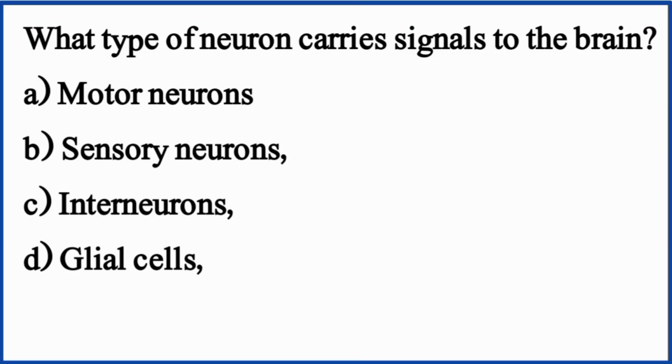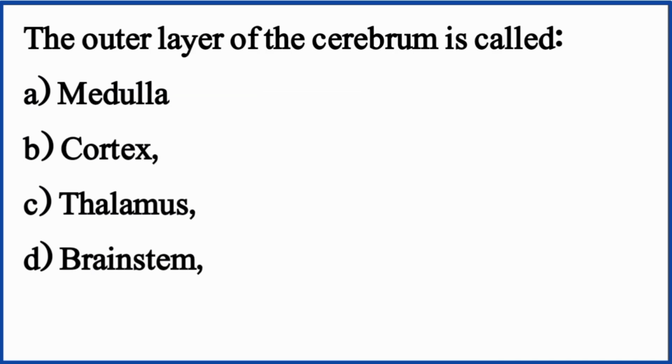What type of neuron carries signals to the brain? The right option is option B, sensory neurons. The outer layer of the cerebrum is called. The right option is option B, cortex.